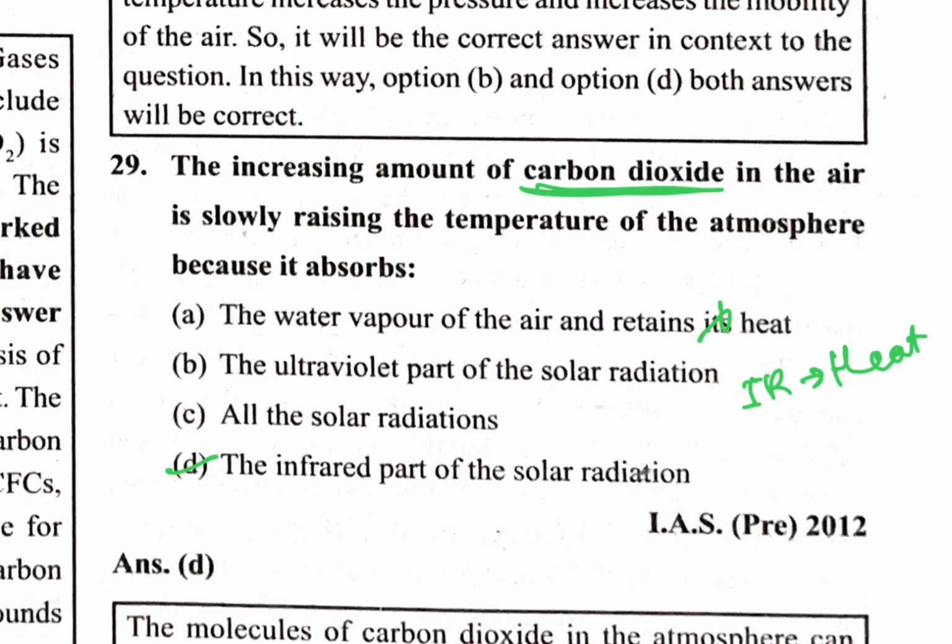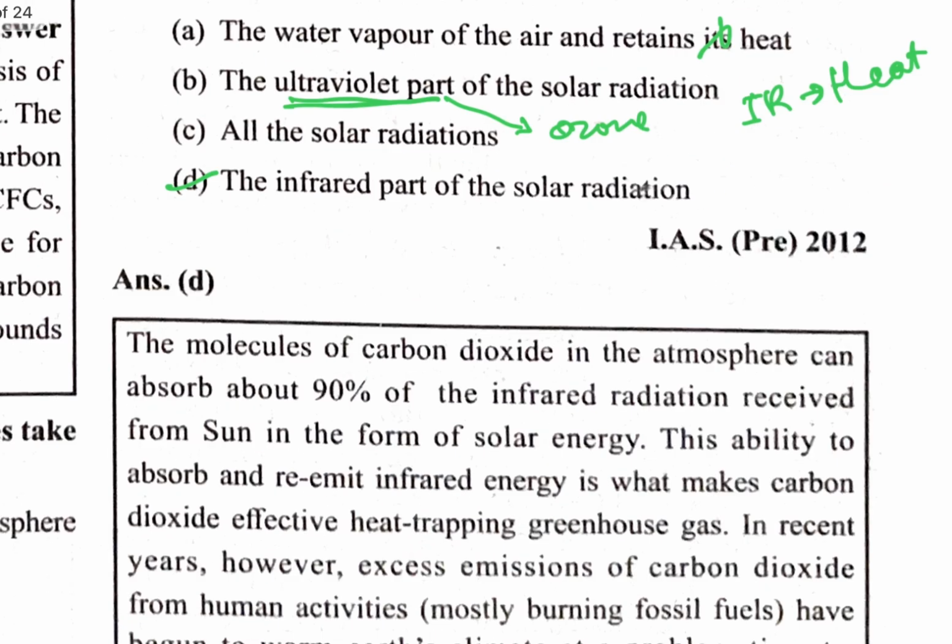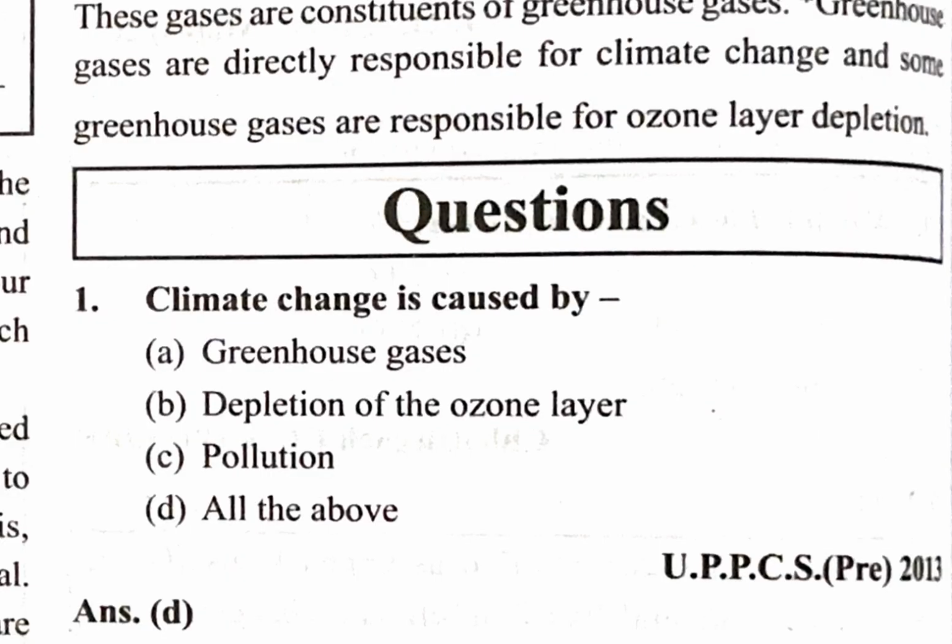Most of the ultraviolet part is reflected by the ozone layer, and the remaining part comes to the earth and is then absorbed by the carbon dioxide, which increases the temperature. So you can see here that a molecule of carbon dioxide in the atmosphere can absorb up to 90% of the infrared radiation.